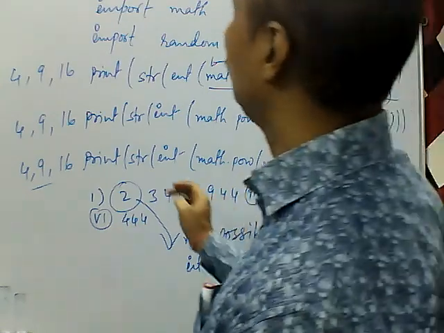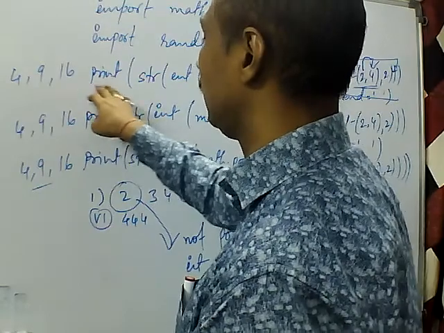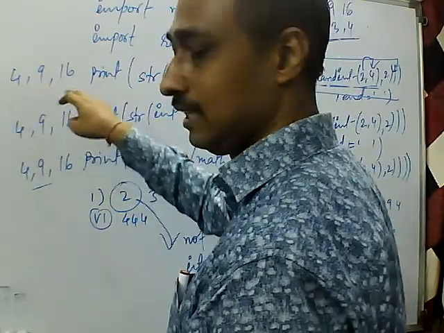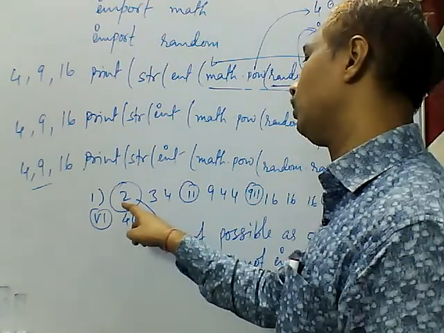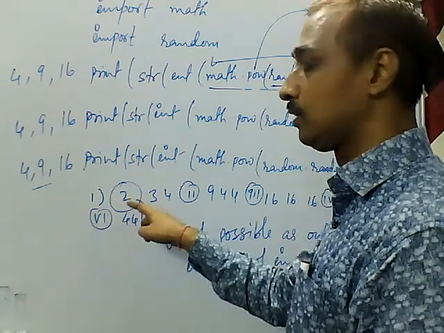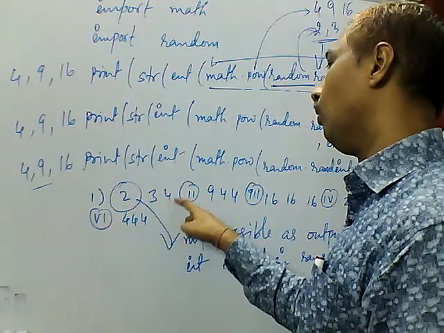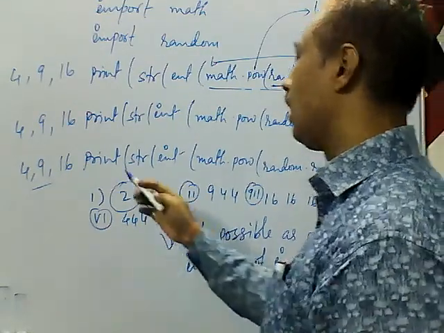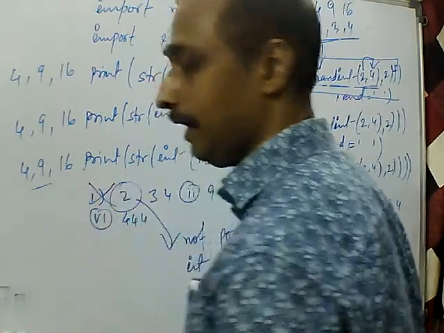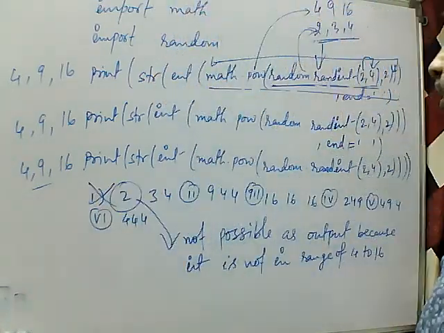Okay? So the value returned by this print statement will be 4, 9 and 16. It will be one of these, and nothing less. But in the output of the first option, 2, 3 and 4, only 4 is possible but 2 and 3 cannot be possible. So this output is excluded.